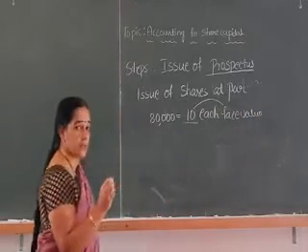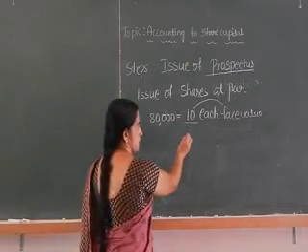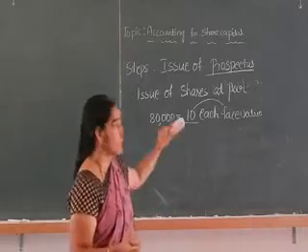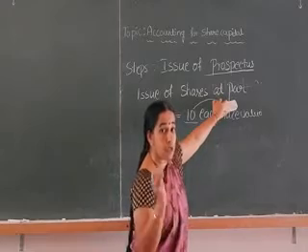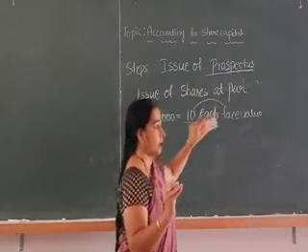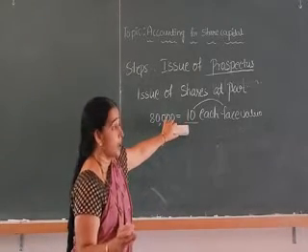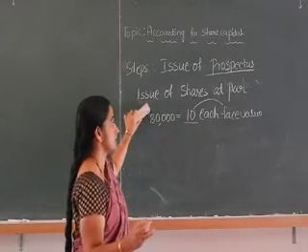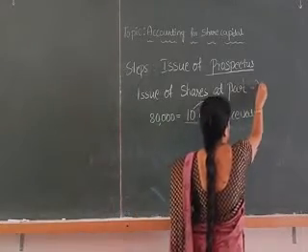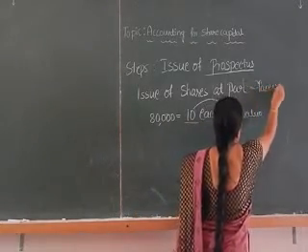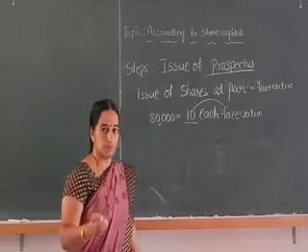Suppose the company is ready to issue the shares at a price equal to the face value, then it is called issue of shares at par. So issue of shares at par means equal to the face value. Now the face value is rupees 10 and the issue price is also rupees 10. In this case it is said the shares are issued at par. Par is nothing but equal to the face value. So face value and issue price both will be the same.